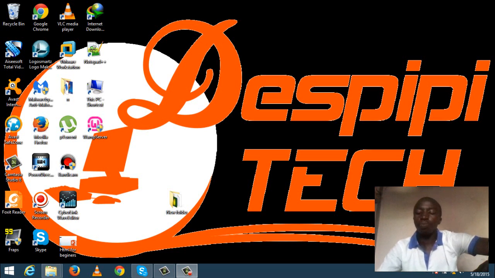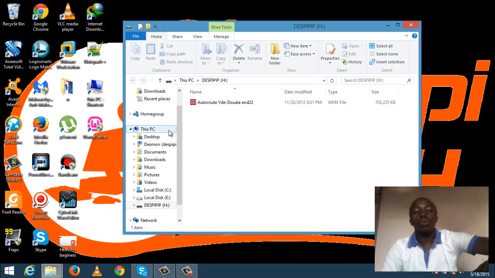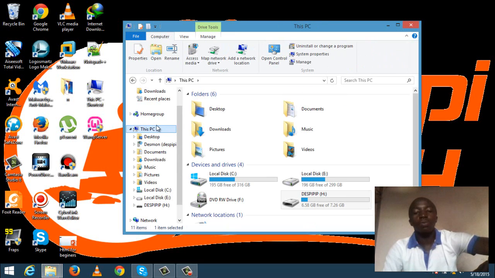All you need to do is to plug in your USB memory stick, and if you are on Windows 7, you see a pop-up window saying boost up my system using ReadyBoost. But here you can just come to computer, or you can find that on Windows 7. Just come to my computer.